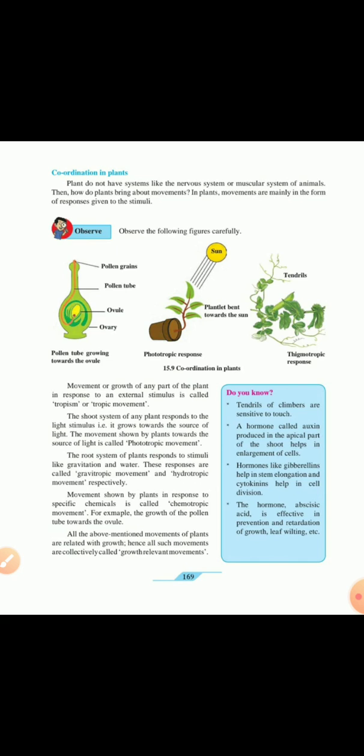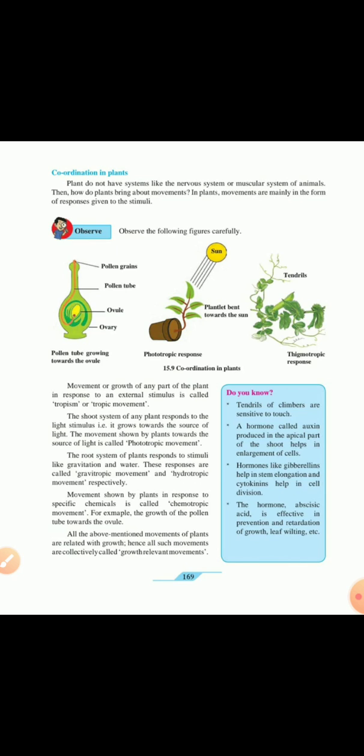Now, movement or growth of any part of the plant in response to an external stimulus is called as tropism or tropic movement. So you can mark that definition. I shall again repeat it. Movement or growth of any part of the plant in response to external stimulus is called as tropism or tropic movement. The shoot system of any plant responds to the light stimulus, that is, growth towards the source of the light. The movement shown by the plants towards the source of light is called as phototropic movement. So this paragraph is the definition of phototropic movement.